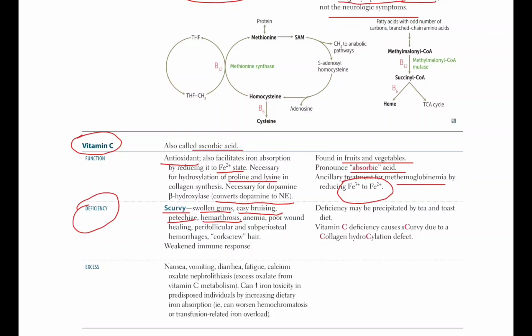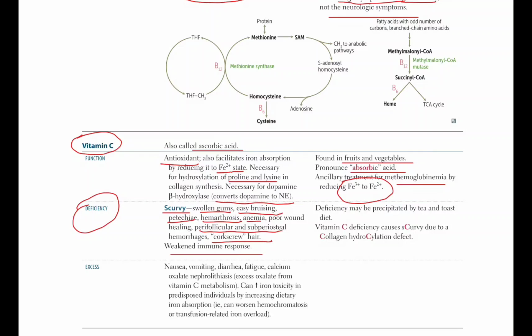Hemarthrosis is bleeding in the joints. Also seen are anemia, poor wound healing, perifollicular and subperiosteal hemorrhages, and corkscrew hair, where hairs have an abnormal, corkscrew shape. Vitamin C deficiency also leads to weakened immune responses.